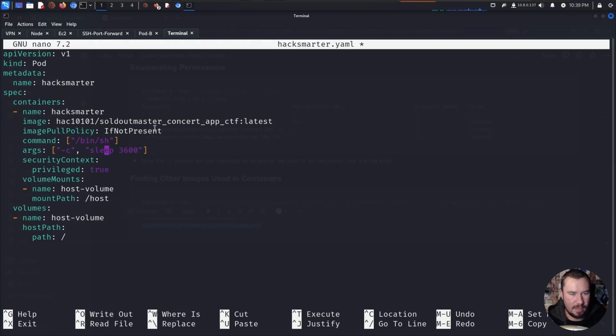Here was what I missed, y'all. This is what almost drove me to insanity, thinking the lab was broken. But like 99% of the time I think the lab is broken, it's my brain that is broken. imagePullPolicy: IfNotPresent. If you do not set this, it will hang because it will try to pull the image from the internet. It doesn't have a connection to the internet, and so it doesn't work. So you need to set this flag in your YAML file, if not present. I learned that the hard way, and we want to mount it on the host and see if we can escape the container. So this is our malicious YAML.